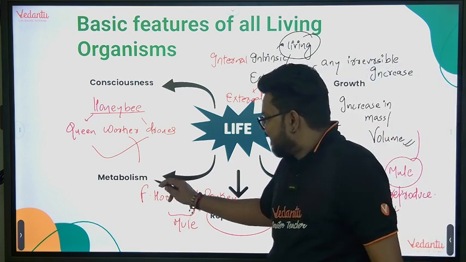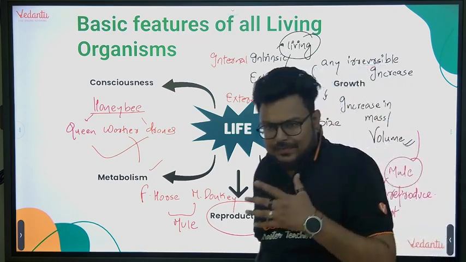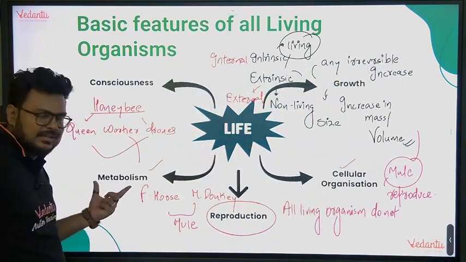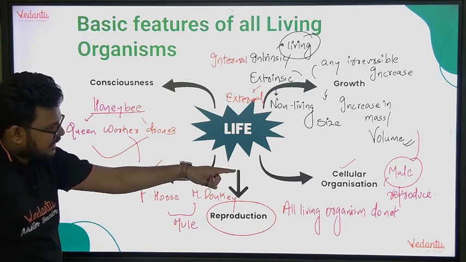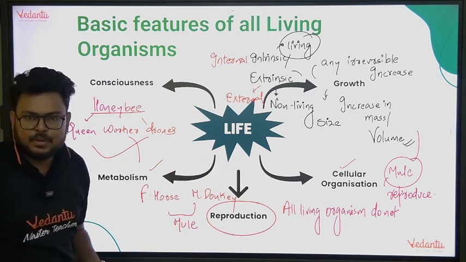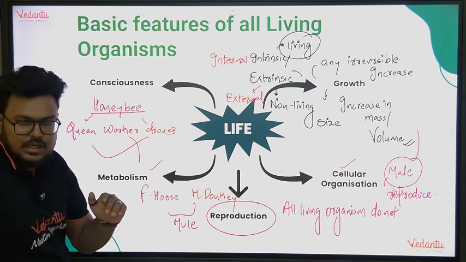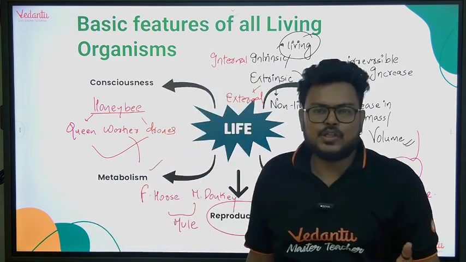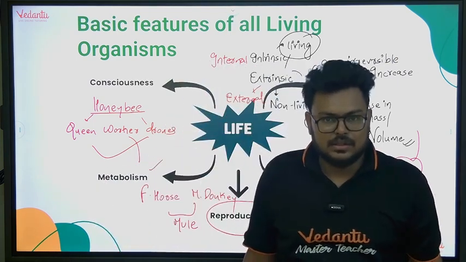Metabolism is what? Chemical reactions taking place inside the cell. If a living organism has cells, that organism will definitely have metabolism. So metabolism and cellular organization are defining properties of a living organism, including consciousness. Living organisms have consciousness. They can respond. Every living organism can respond.